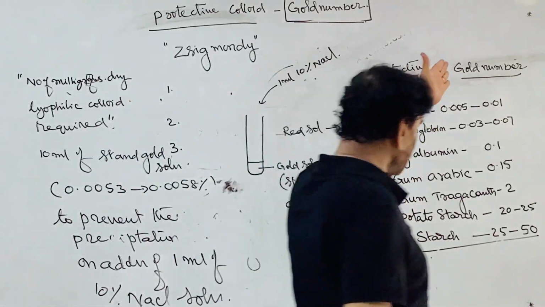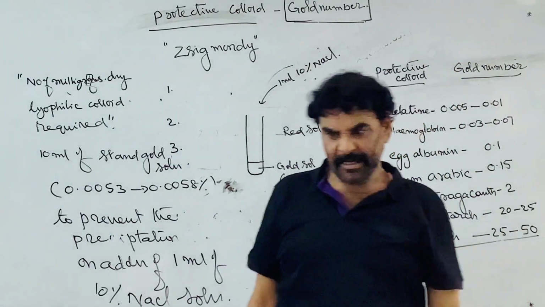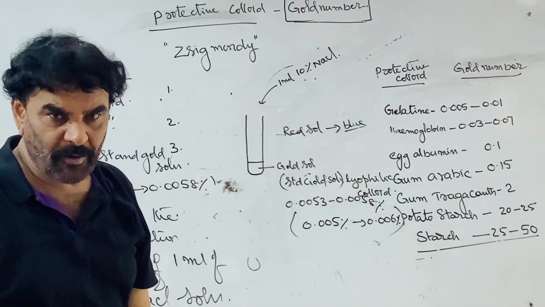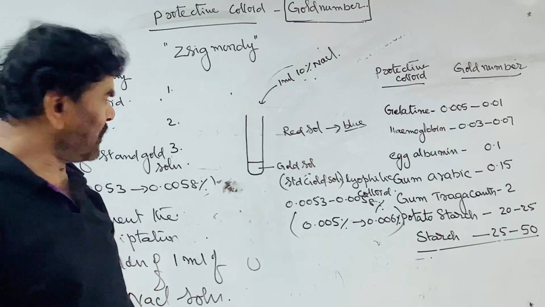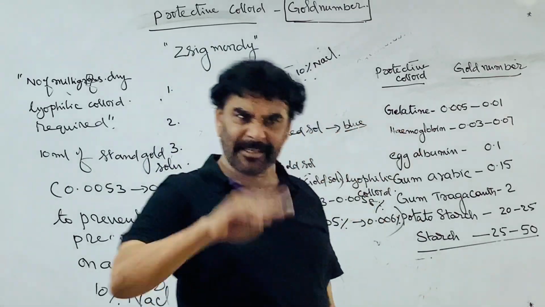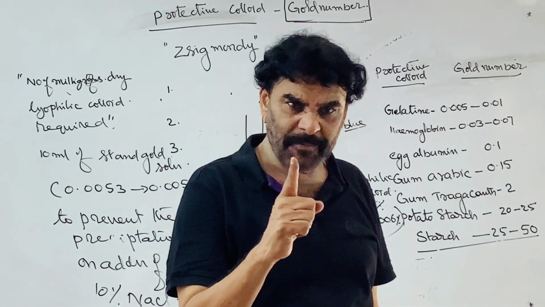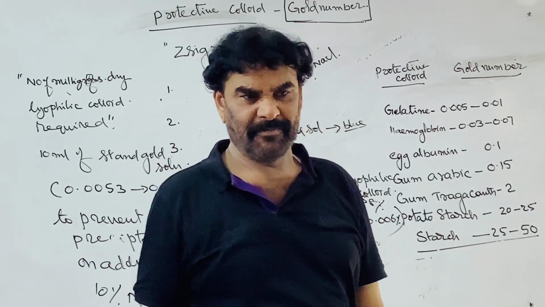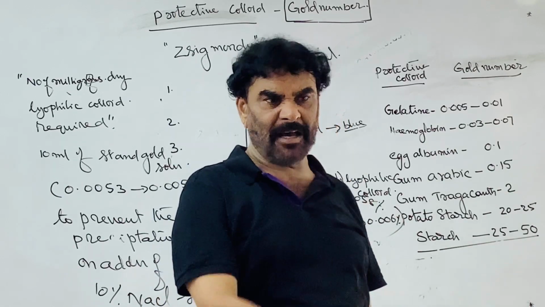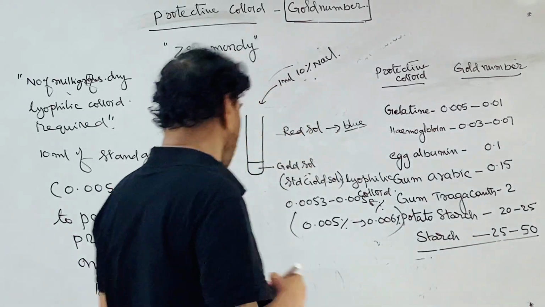So these are the gold numbers of different protective colloids or hydrophilic colloids. In the given list, which is more powerful? The one that requires less is more powerful. The lesser the gold number, the greater the protective power. The protective power of a lyophilic colloid is inversely proportional to the gold number.